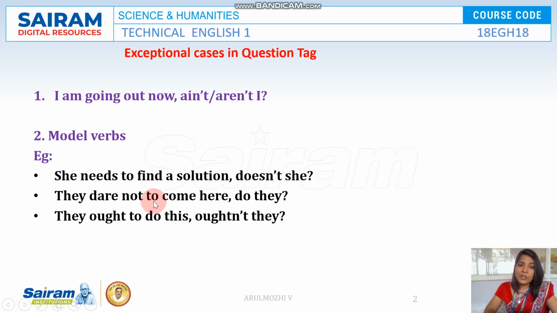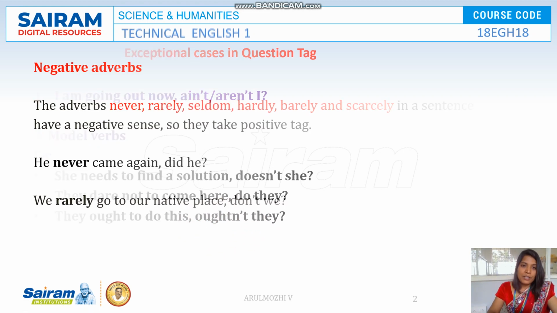They dare not to come here. So here the statement is in negative form. So negative statement, positive tag. So we don't have not here in the be verb. They dare not to come here, do they? They ought to do this, oughtn't they? So it is a very rare form of usage, but it is in practice.